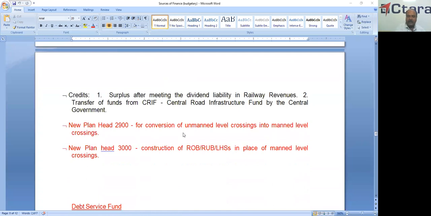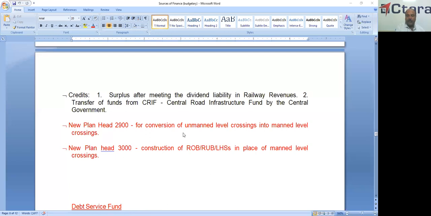Here, credits are the surplus after meeting the dividend liability in the railway revenues, like in the development fund. Another important source is the transfer of funds from the CRIF, Central Road Infrastructure Fund, that we'll discuss later in this article.